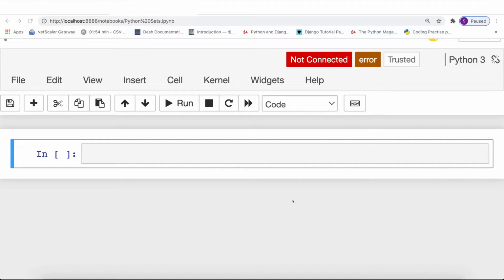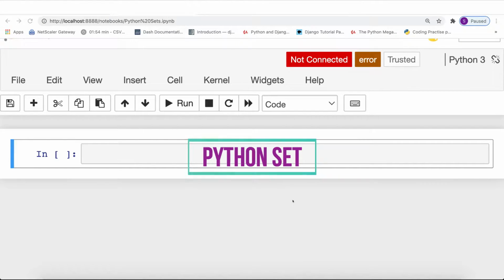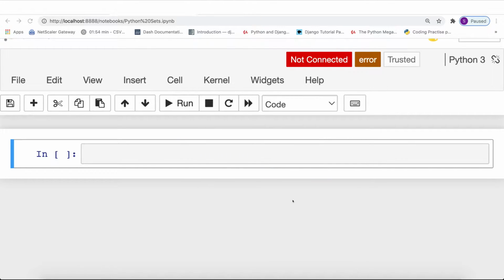In this video, I'm going to explain Python sets, which is again a data type in Python which stores a collection of items. Now, in the last few videos, I explained Python lists, which is again a data type in Python which stores a collection of items. And Python lists are extremely powerful themselves because you can store any kind of data inside a Python list. You can manipulate the data as per your requirement. You can perform almost all manipulative operations on the items that are stored in a Python list.